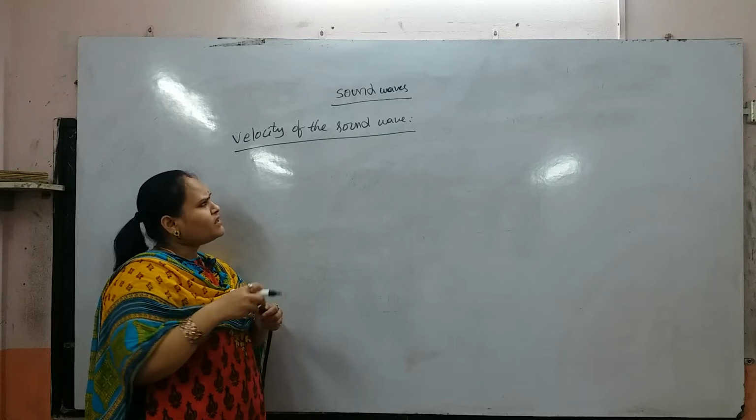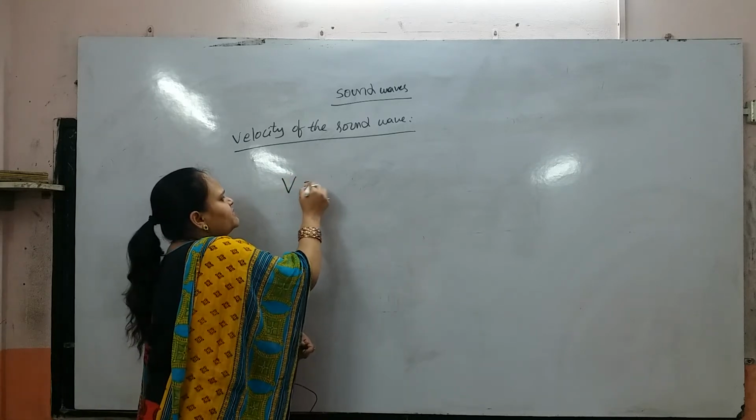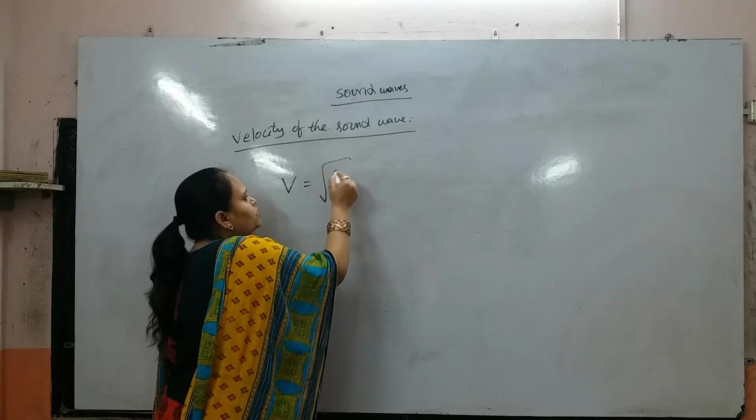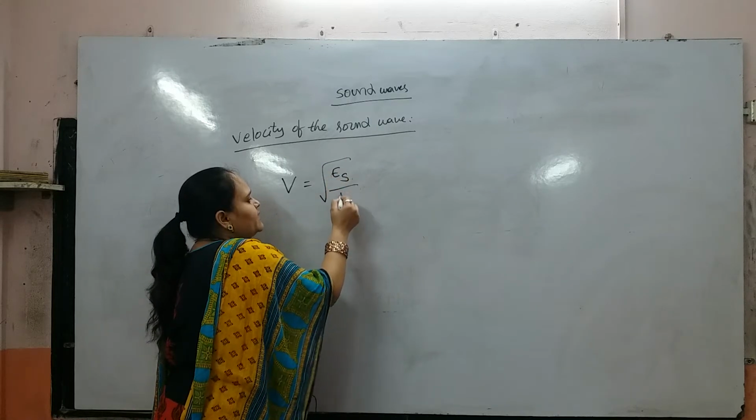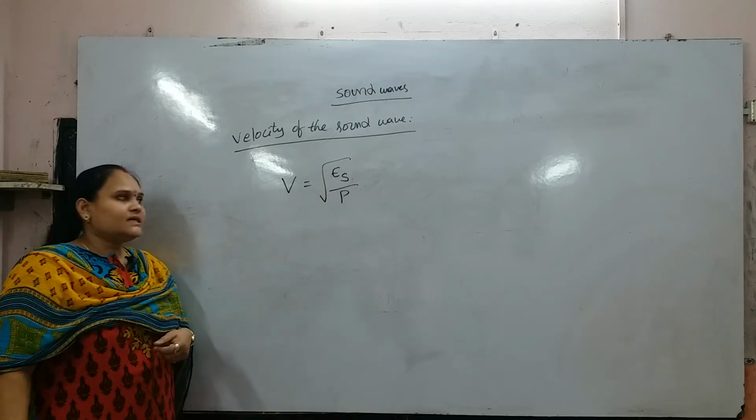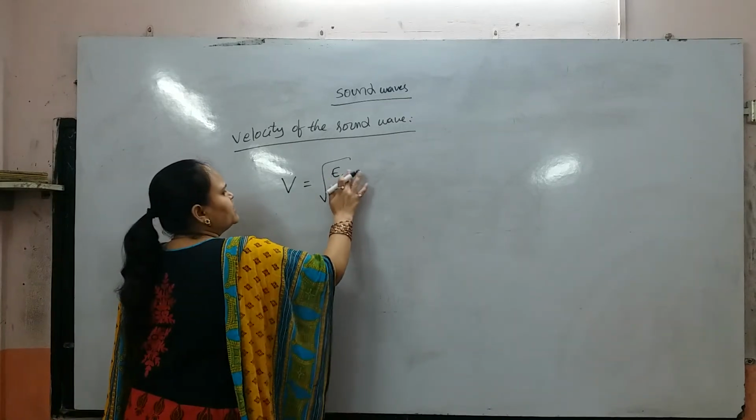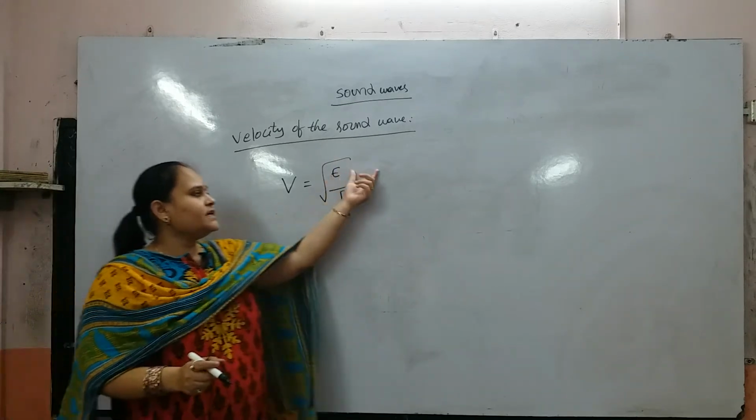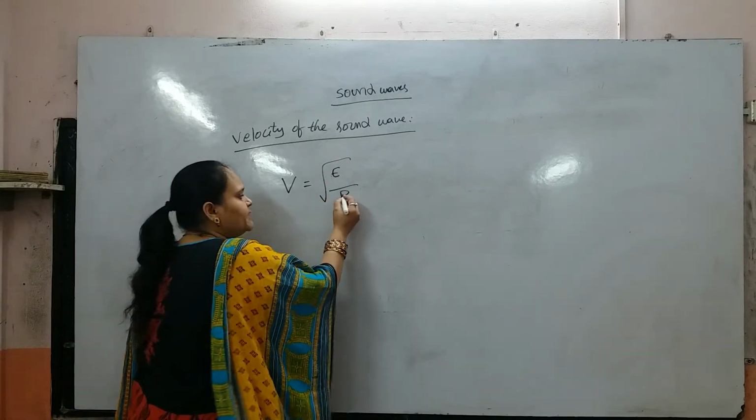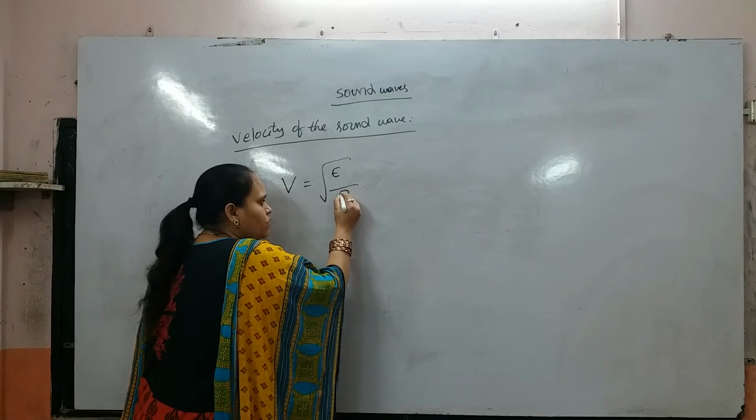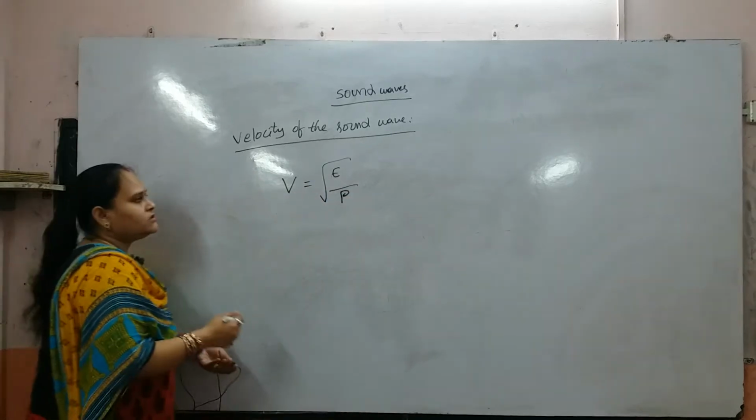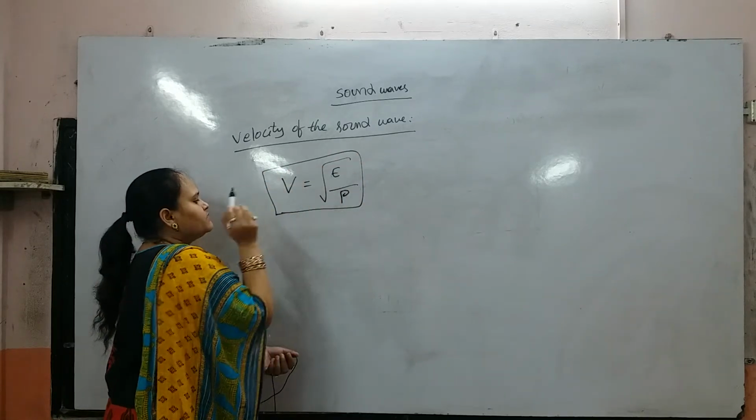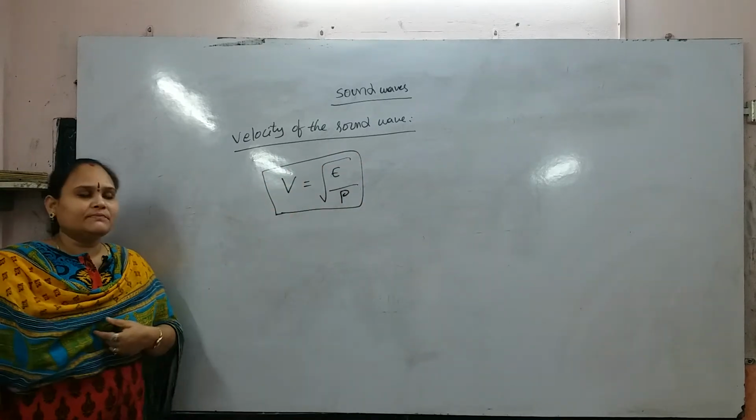So generally the velocity V will be taken as V equal to root of Es by rho. Here we take just E: V equal to root of E by rho. This is not P, this is rho. The velocity of sound can be measured with this formula.